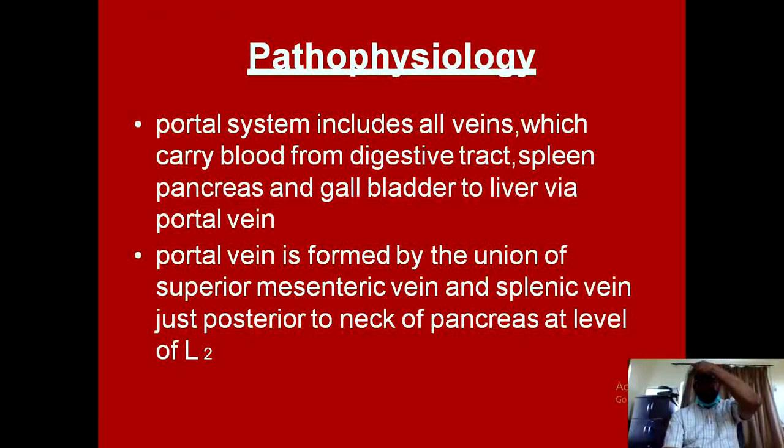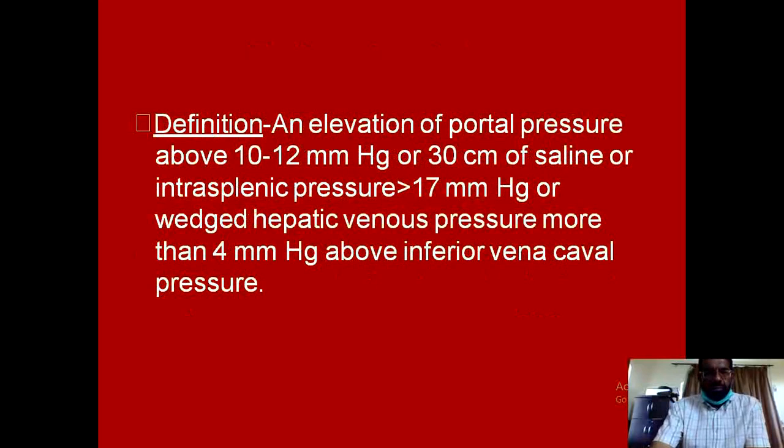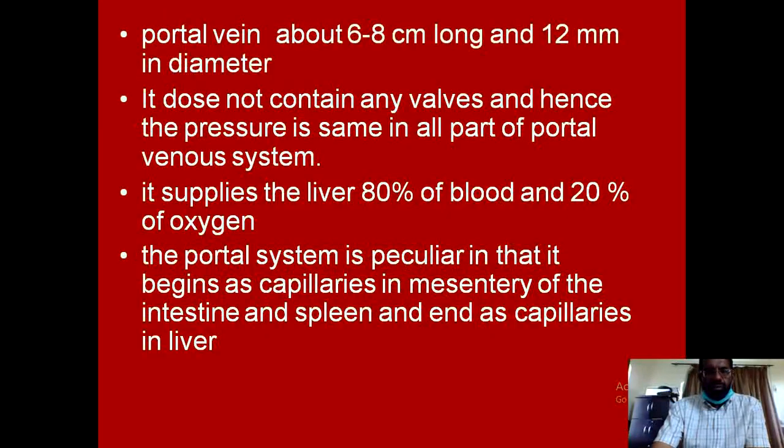So the portal system includes all veins which carry blood from the digestive tract, spleen, pancreas and gallbladder to the liver via the portal vein. The portal vein is about 6 to 8 centimeter long and is 12 millimeter in diameter. An important feature is that it does not contain any valves, and hence the pressure is the same in all parts of the portal venous system.